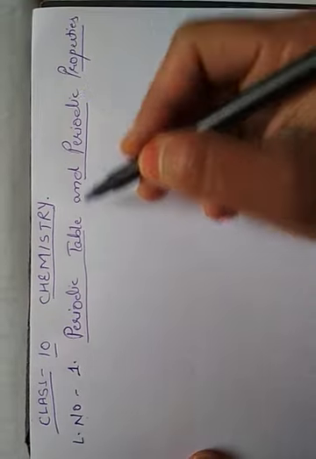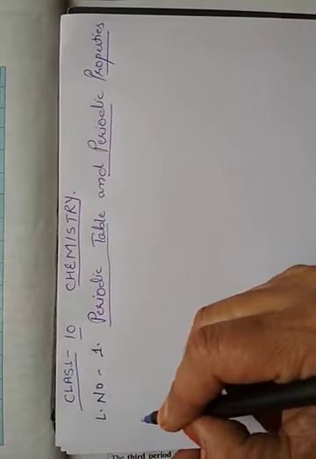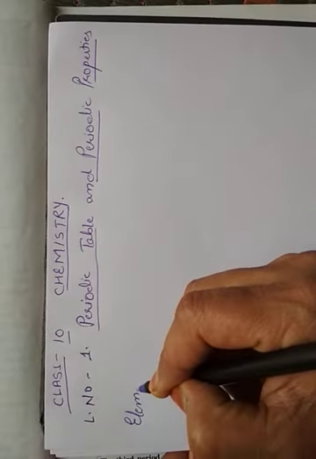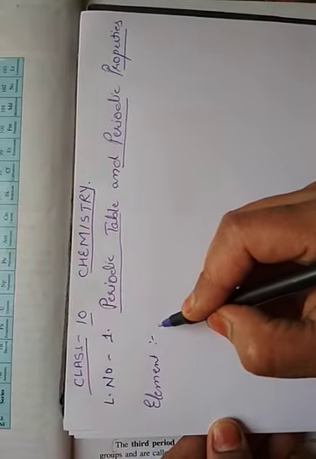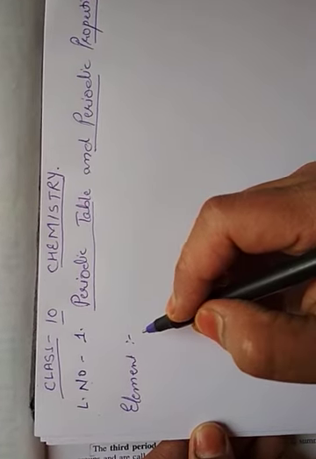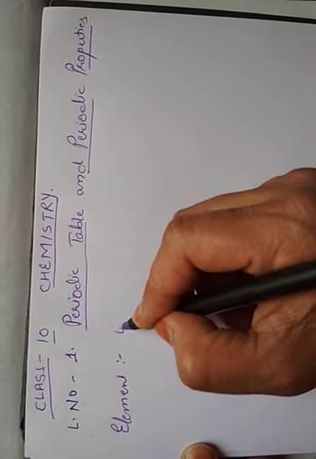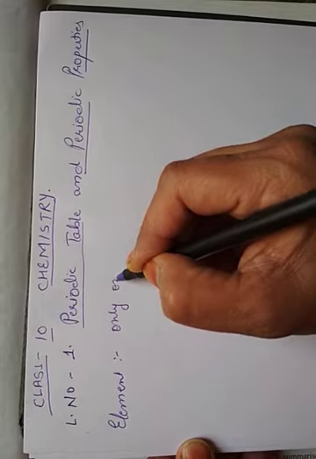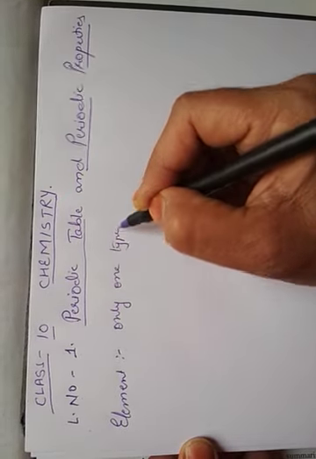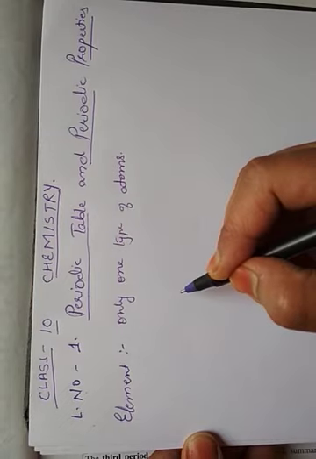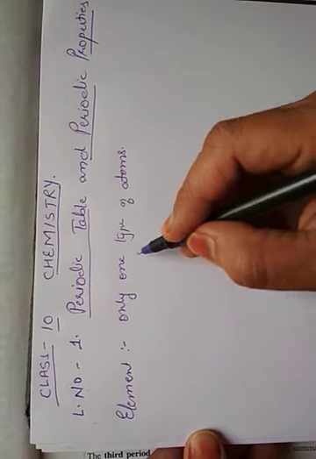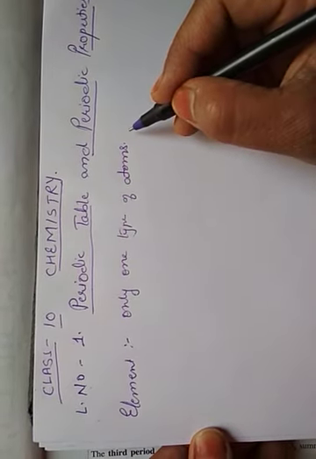Very first of all, to start with this topic, let me clarify the term element, what it is. We already know about the element. An element is a pure substance which is made up of only one type of atom.